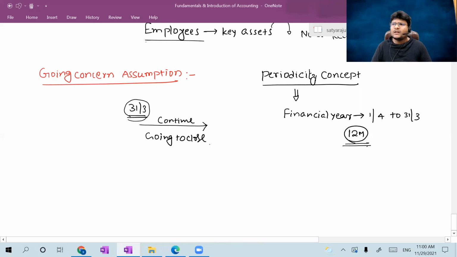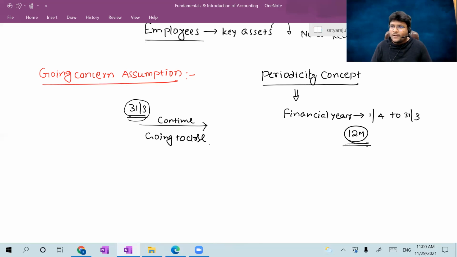For example, I'm not having an intention to close my organization in the near future, then generally I assume that, unless some special issues like earthquake or floods, which I don't know right now, my business activities are going to continue in the future. With that assumption, if I prepare financials, then the going concern assumption is appropriate.